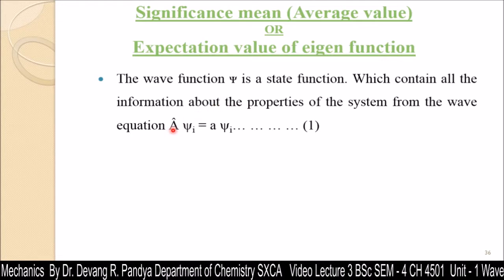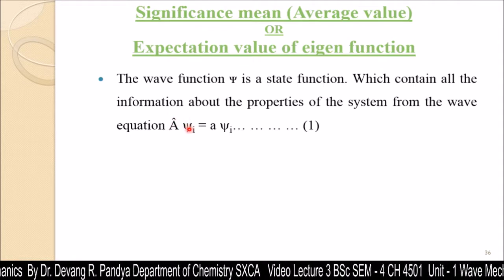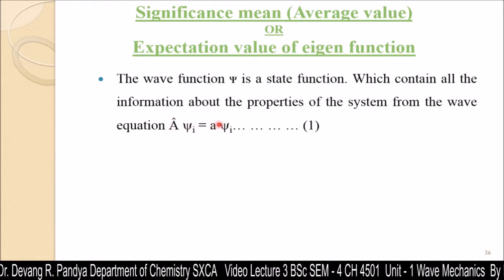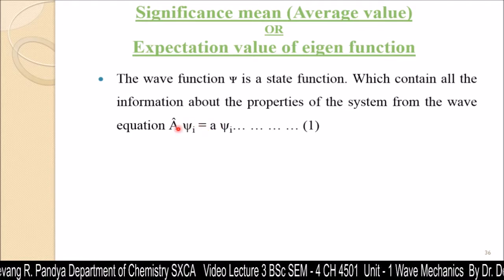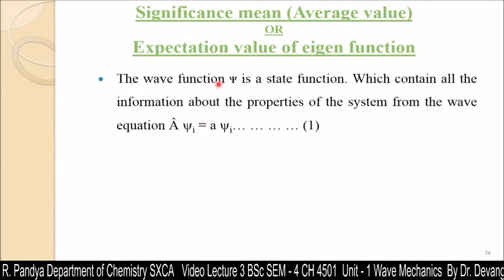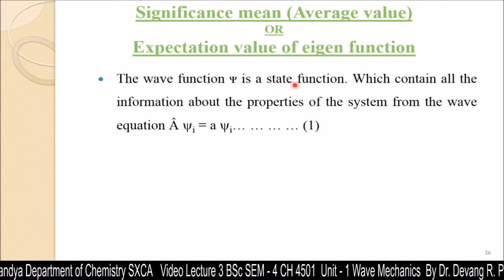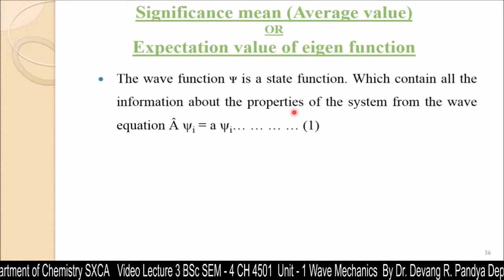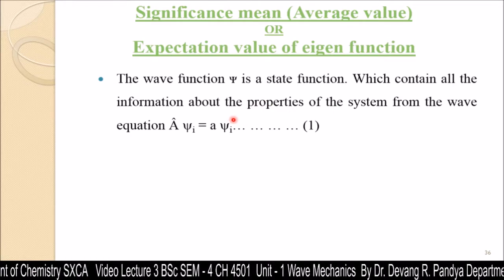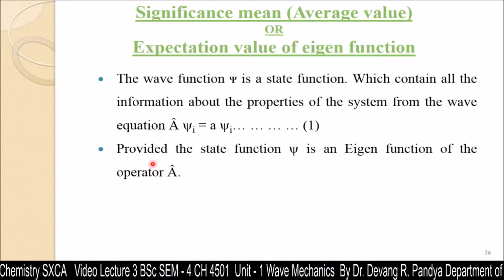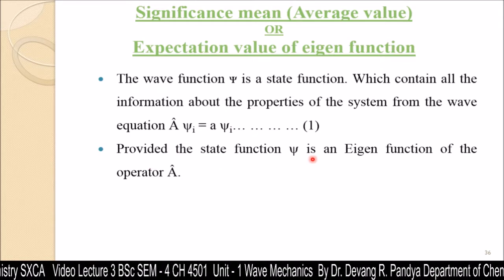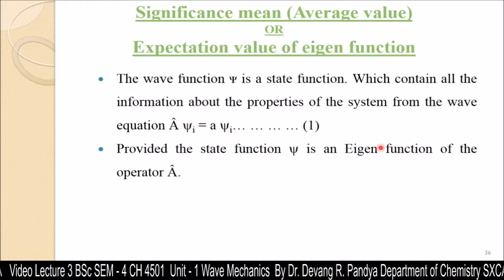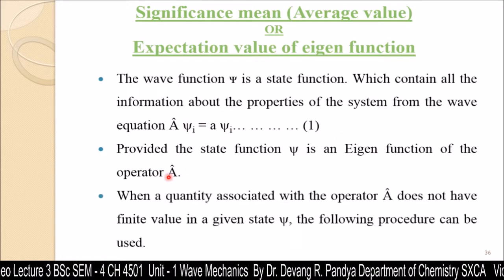So when operator A operates on psi i, it gives the same function psi i with constant a. Here also is an eigenfunction-eigenvalue kind of relation, but here the function psi is considered to be a state function as it gives all the information regarding the properties of the system, provided the state function psi i is an eigenfunction of operator A.